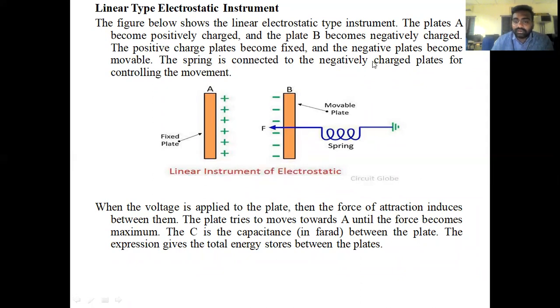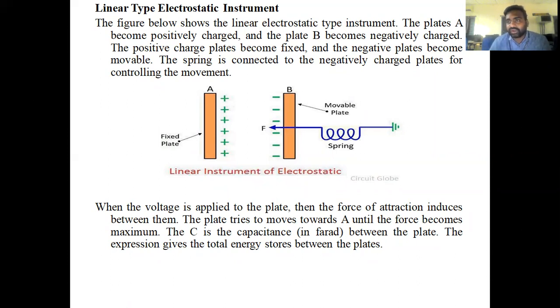That means plate A is fixed and it creates a charge, and it will create a force. Plate A will create a maximum force. What will happen is that plate B tends to move towards plate A. That means plate A and plate B combined together will behave like a capacitor.